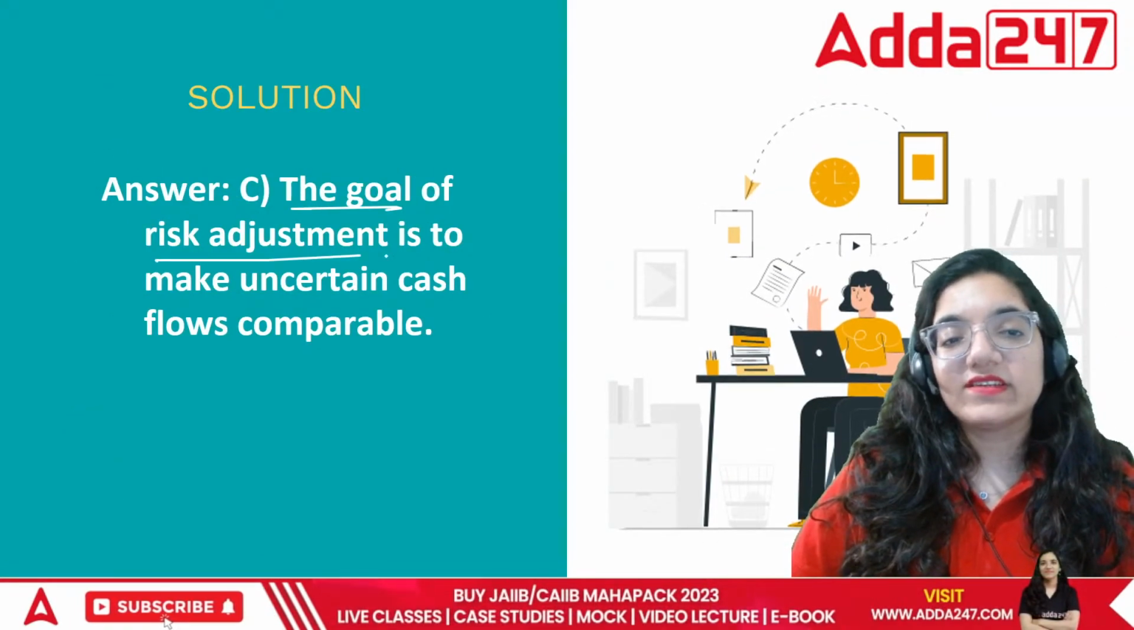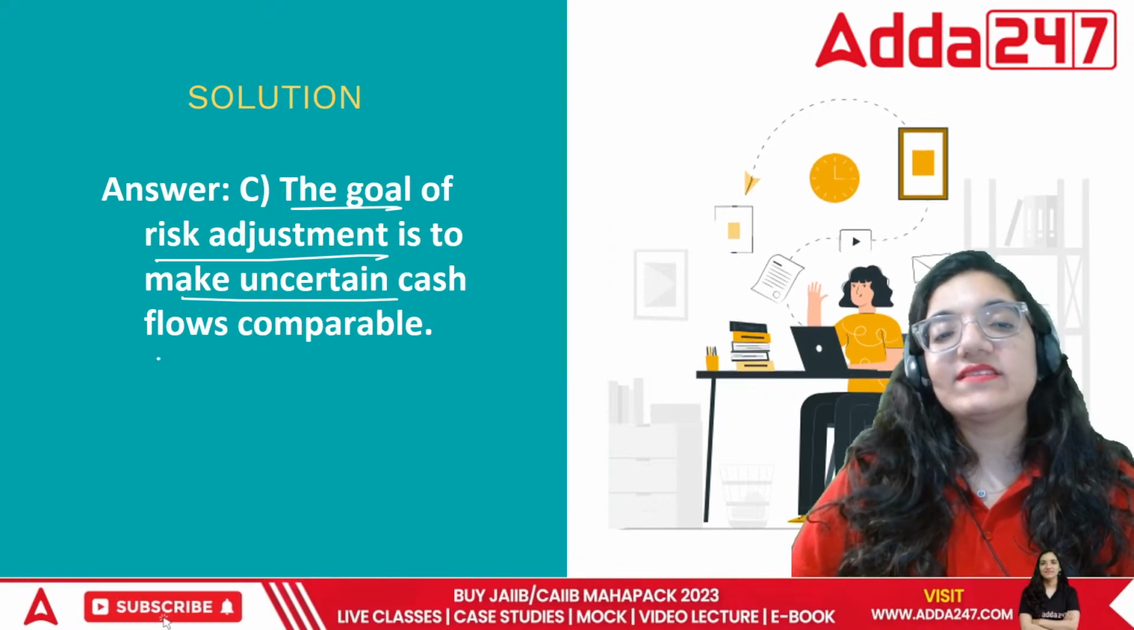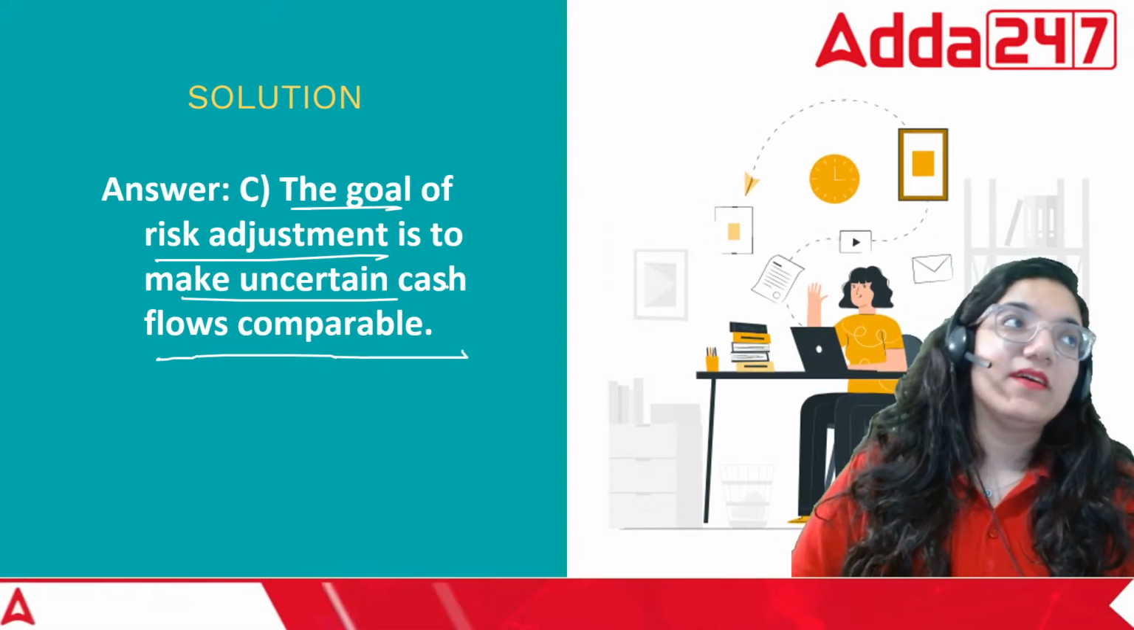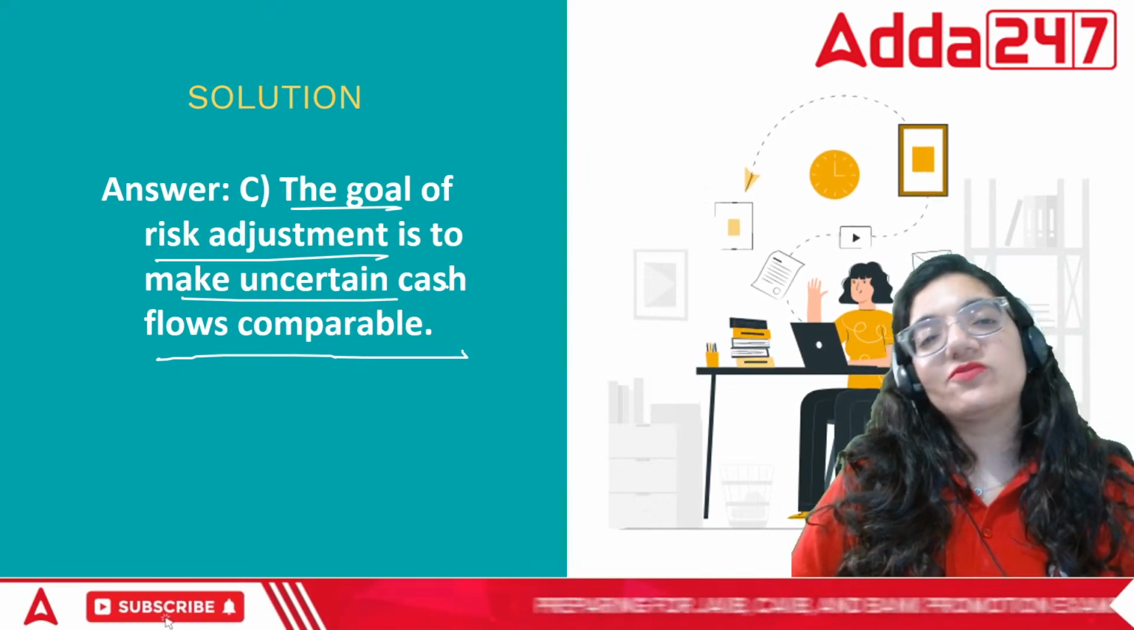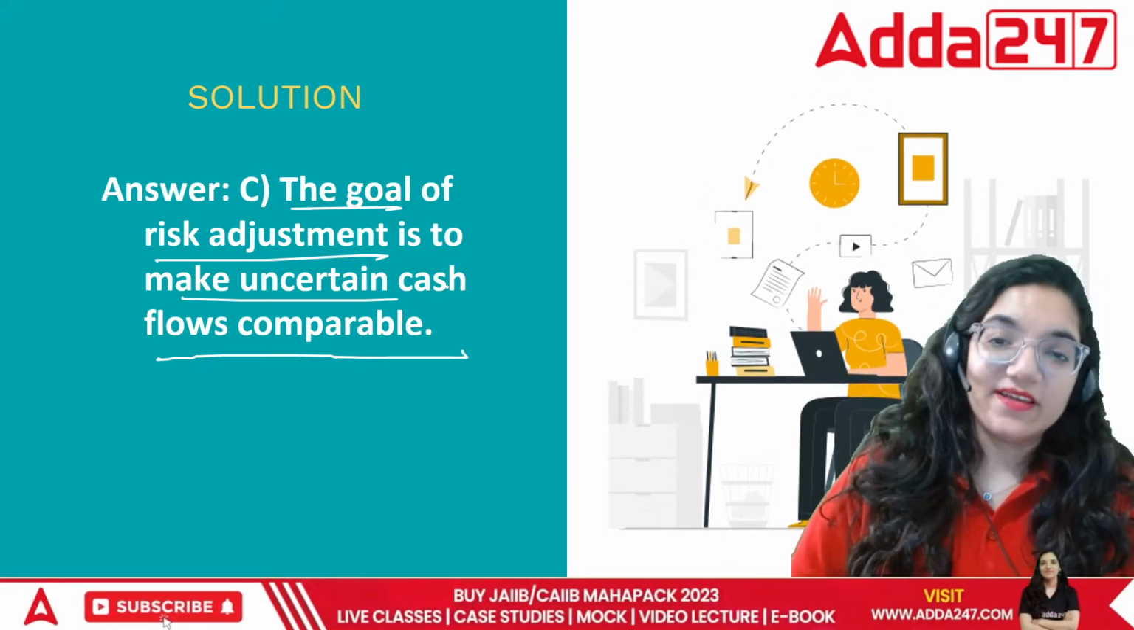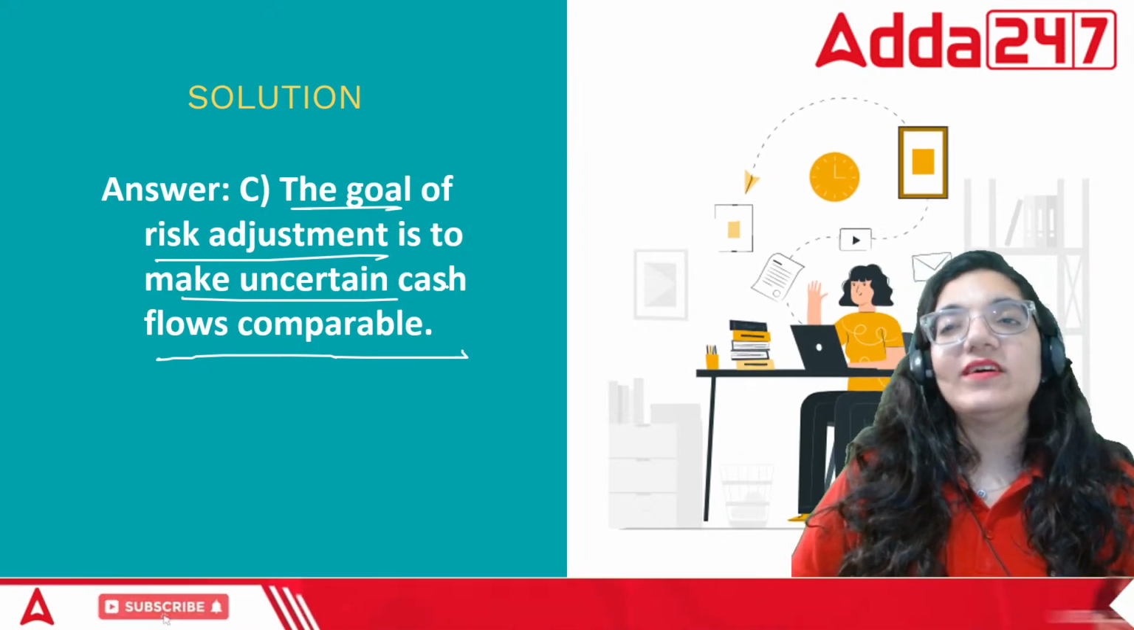The goal of risk adjustment is to make uncertain cash flows comparable. Uncertain cash flows, a little certain, a little closer to reality. Adjustments are done for that. But that makes it comparable to the standards as well.